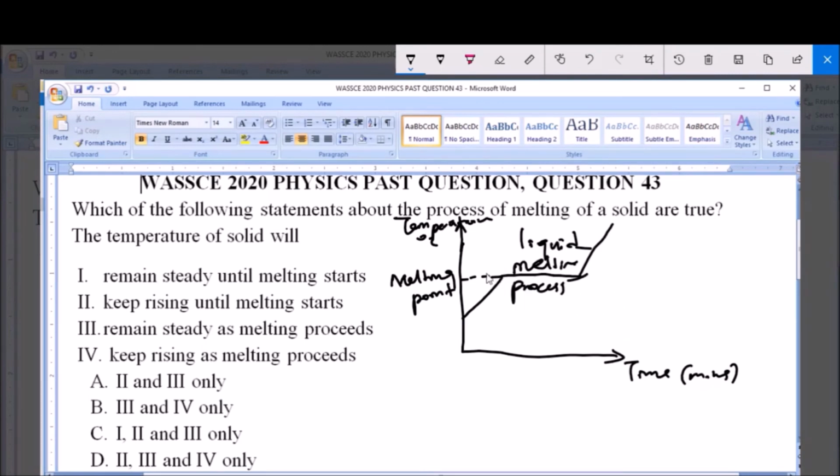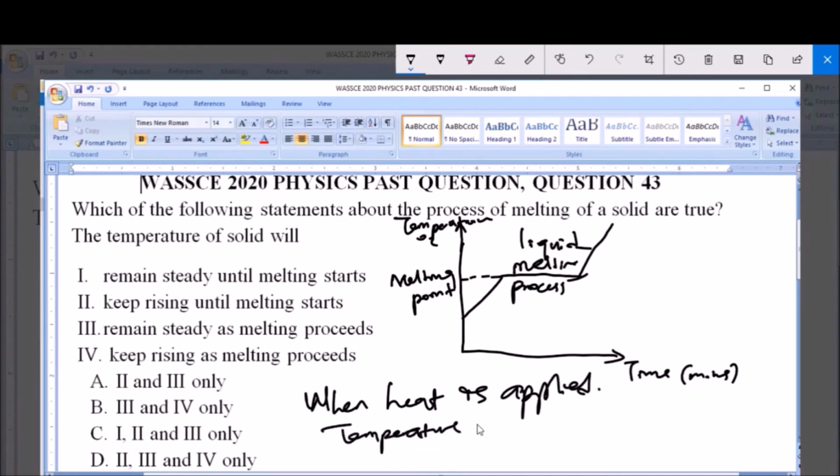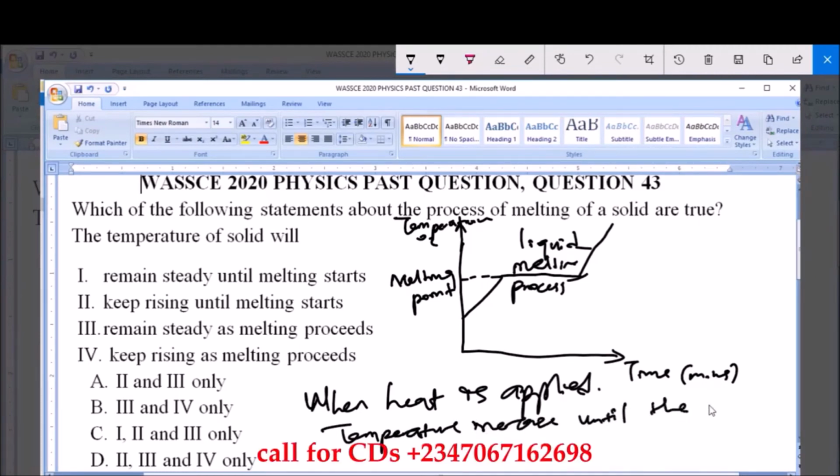But before it reaches the melting point, what happens? The temperature increases. So when heat is applied to a solid, temperature increases until the solid begins to melt.